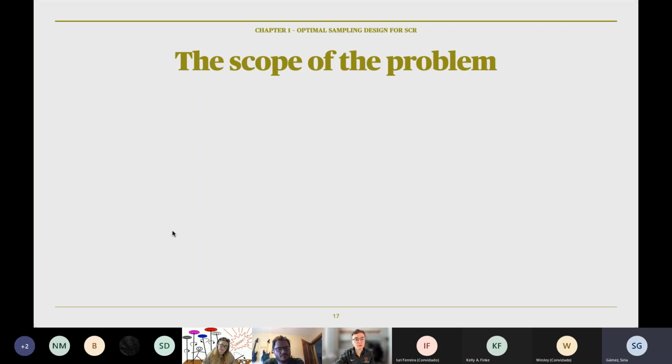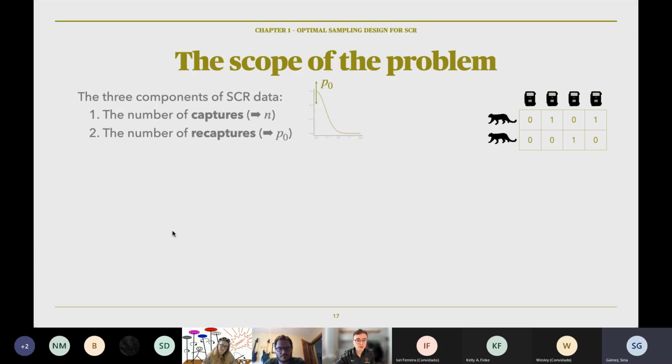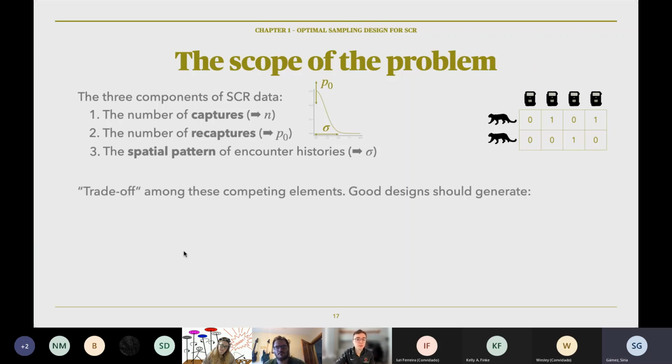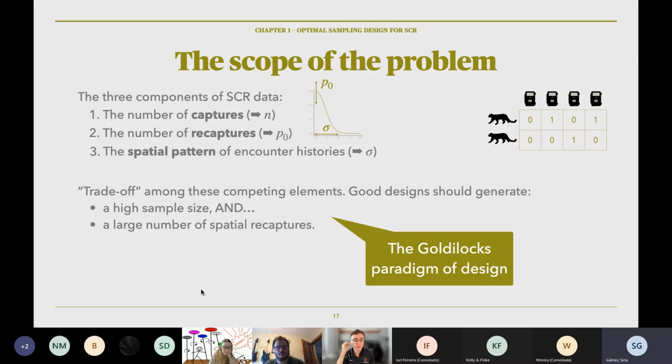In statistics, the quality of our estimate is mostly a function of data quality, of course, and we have a good sense for SCR data from our mini example. As we saw, there are 3 components of SCR data. You recognize these now. They are the number of traps, the number of recaptures, and the spatial pattern of encounter histories or spatial recaptures. So this means that there's a trade-off among these elements. We want to capture a lot of individuals, but we also want to have a large number of spatial recaptures where individuals are captured on more than one trap. But these objectives are competing. We can't do both. We need something in the middle, something that's kind of just right, which is why I like to refer to this as the Goldilocks paradigm of design.